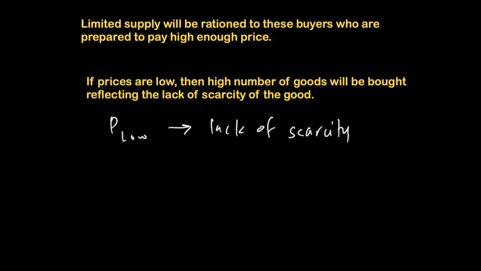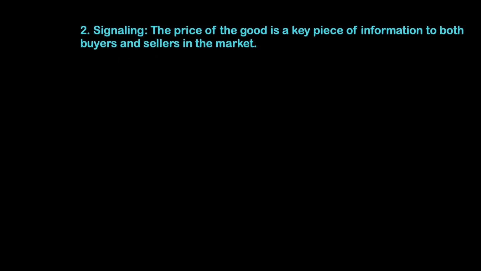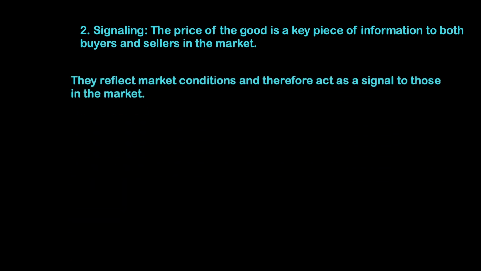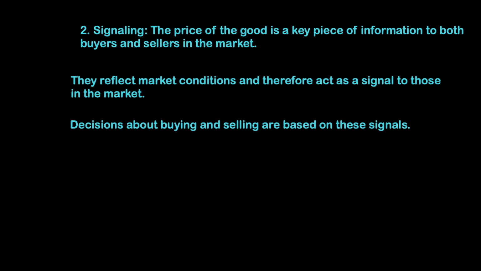Another important role that prices play is that of signaling. What is signaling? Signaling is where the price of a good is a key piece of information to both buyers and sellers, and therefore we believe that it is reflecting market conditions and acting as a signal to those in the market. In other words, it provides information in terms of buying and selling. Therefore, decisions about buying and selling are based on these signals.